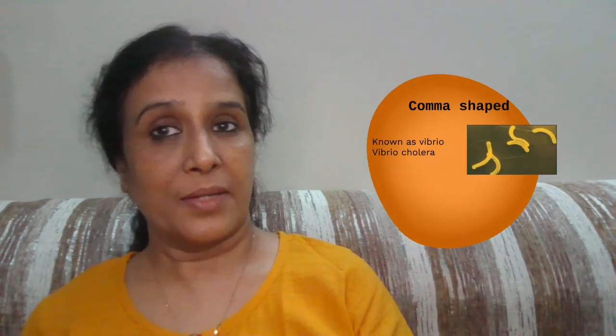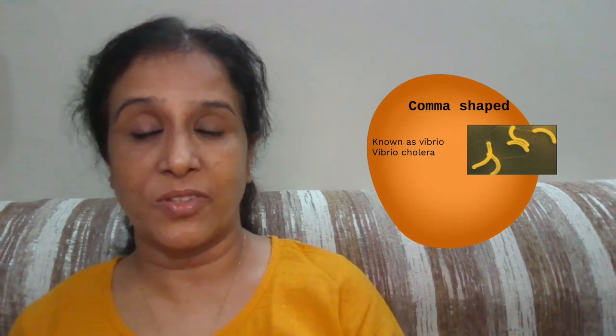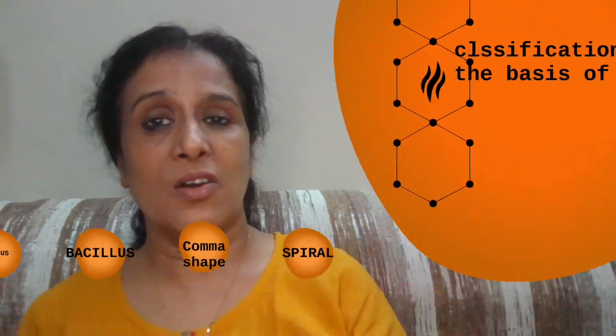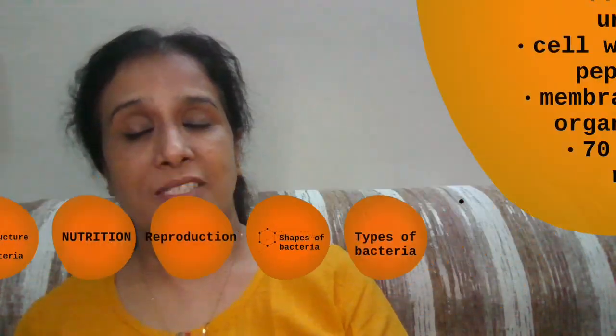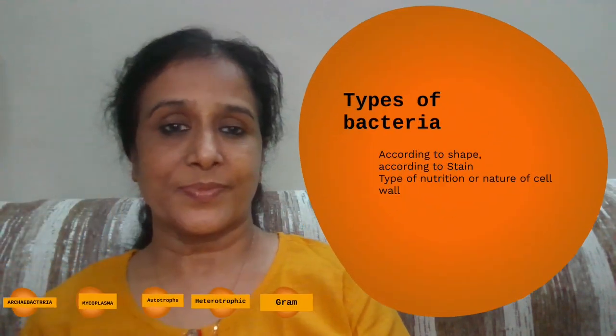Salmonella is an example of bacillus. It may be comma shaped. If it is comma shaped, then it is called Vibrio. The example is Vibrio cholerae, which is responsible for causing cholera. Its shape may also be spiral, called spirillum, and the example is spirochetes.